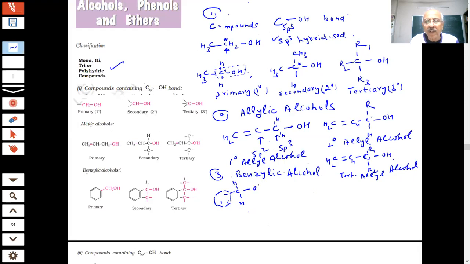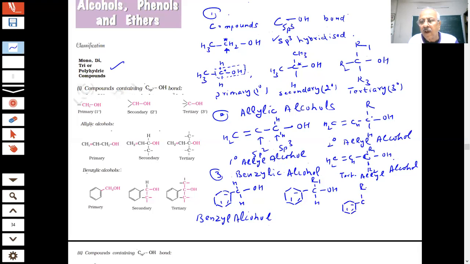So if I put OH here, student, what is this? This is a benzyl alcohol, benzylic alcohols. This is called benzyl alcohol, student. Benzyl alcohol. And similarly, I can have a classification of benzylic alcohol. If I put an R group here, student, R1, this is also a benzylic alcohol. And there is another possibility, student, if I write it like this.